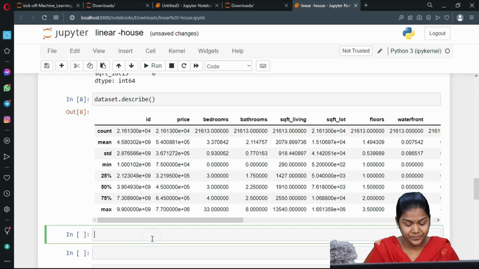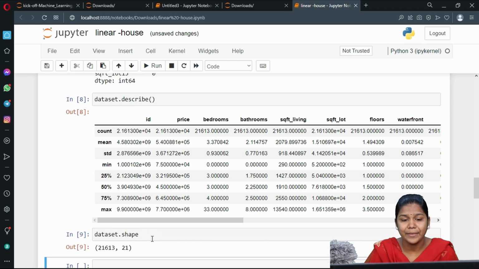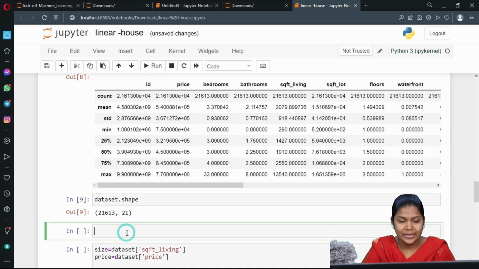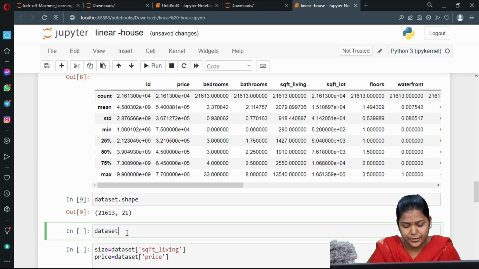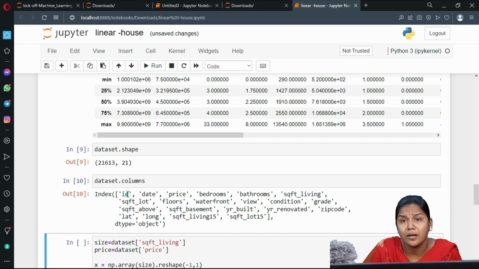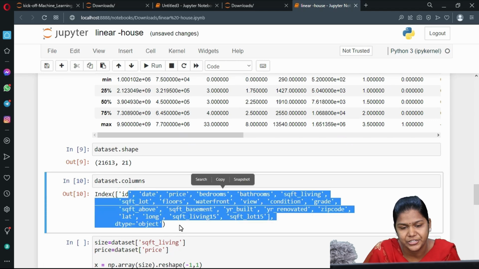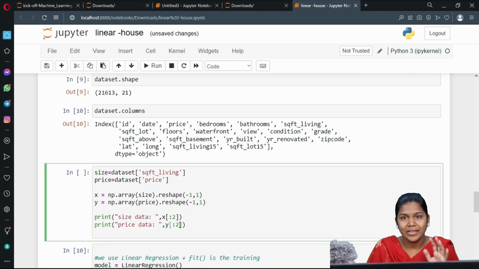Next, we also have the shape function. It will describe the total number of rows and columns present in my Excel sheet. Next, dataset dot columns. It will describe what all columns are present in my Excel sheet. Okay. Next, we have taken the Excel sheet, stored it in a small variable, and done a few pre-processing functions.